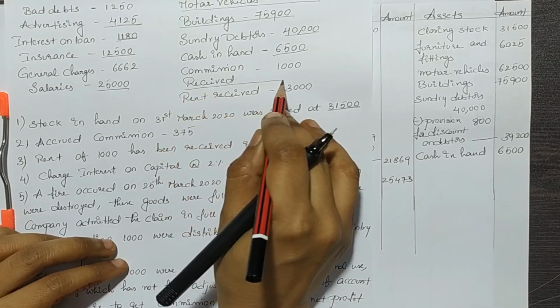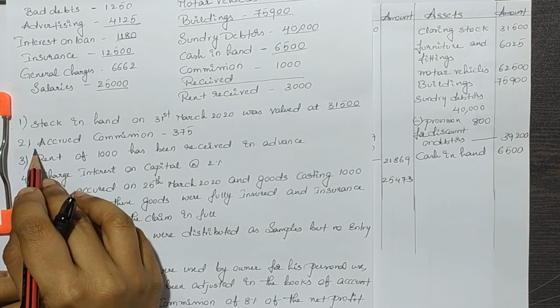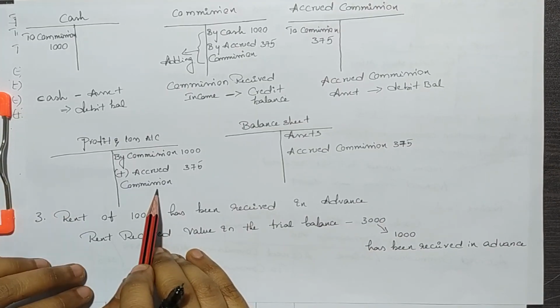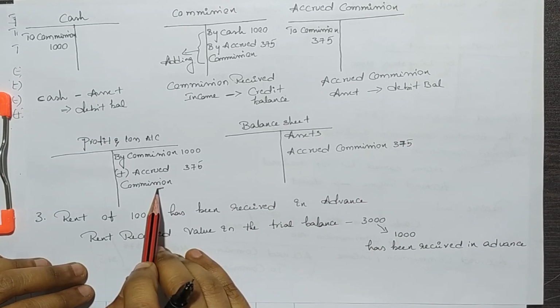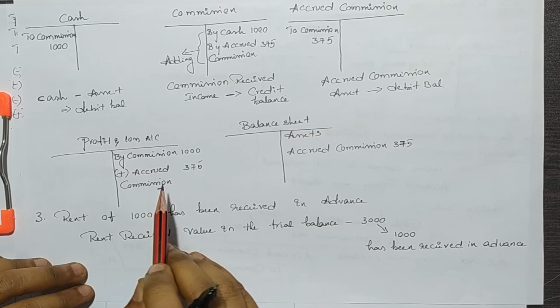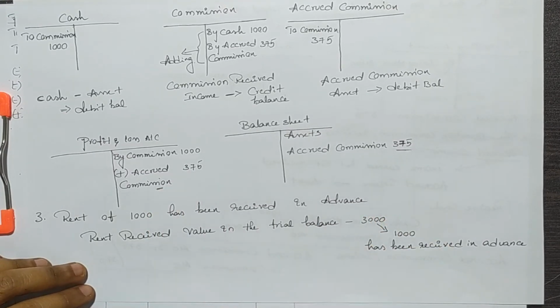Next is commission received, which is an income, and also we have an adjustment for this, which we have already calculated. We add the accrued commission amount to the commission amount on the credit side of the profit and loss account, and also we'll mention the accrued commission amount on the asset side of the balance sheet.